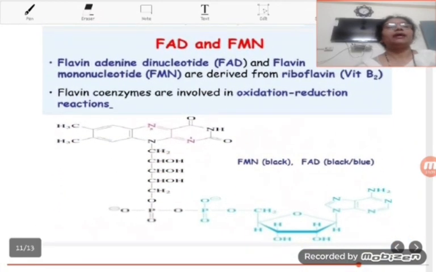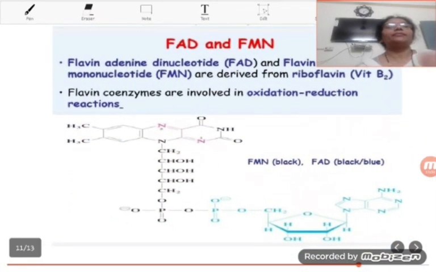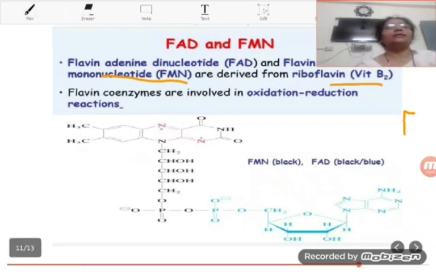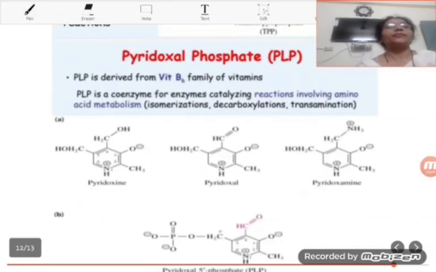FAD and FMN. Flavin adenine dinucleotide and flavin mononucleotide are derived from riboflavin, that is vitamin B2. Flavin coenzymes are involved in oxidation reduction reactions. Students, these all are coenzymes.